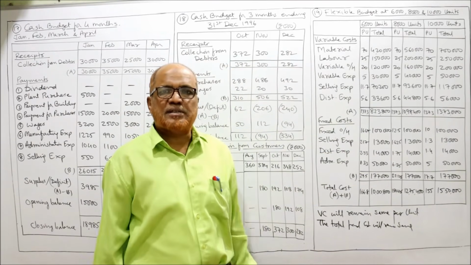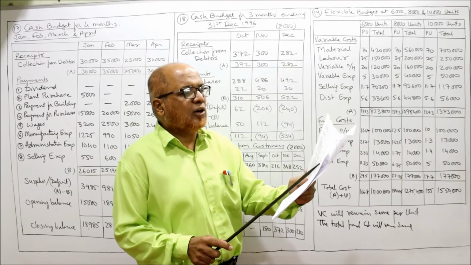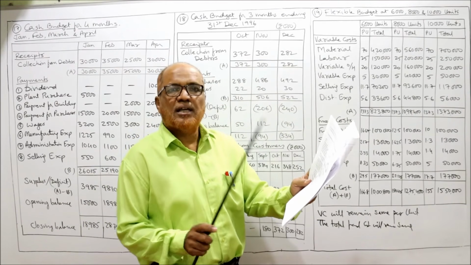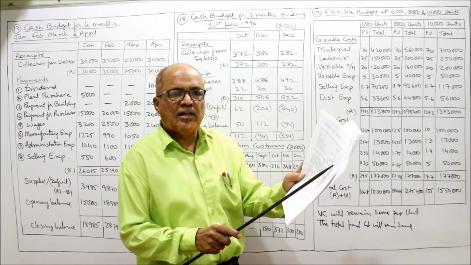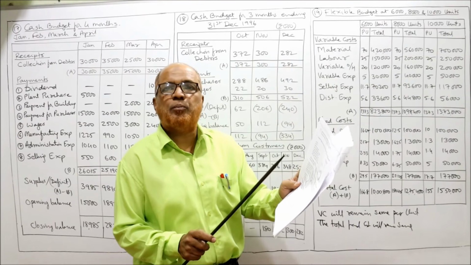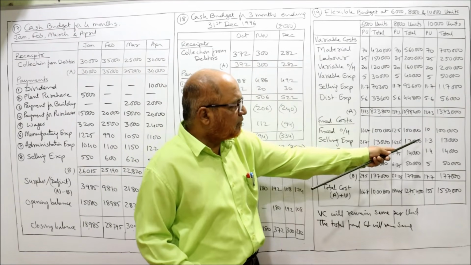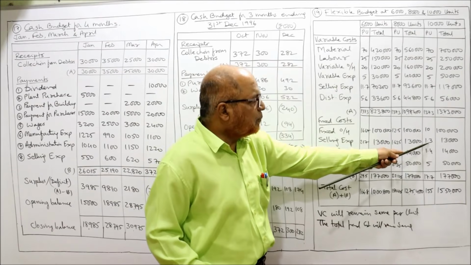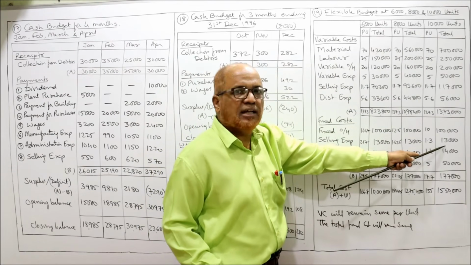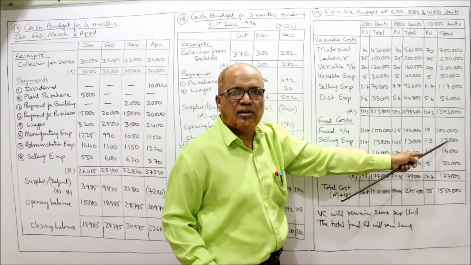Similarly, selling expenses are given 13 rupees per unit, 10% fixed. So 13 into 10%, 1.3. Now 1.3 into 10,000, 13,000.